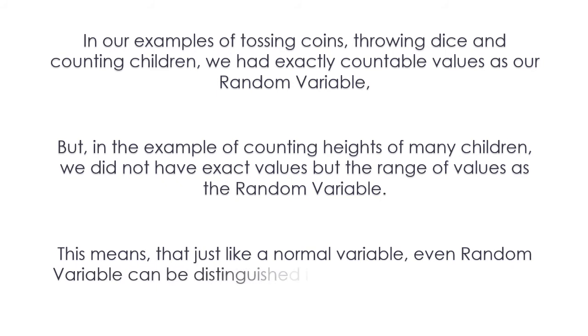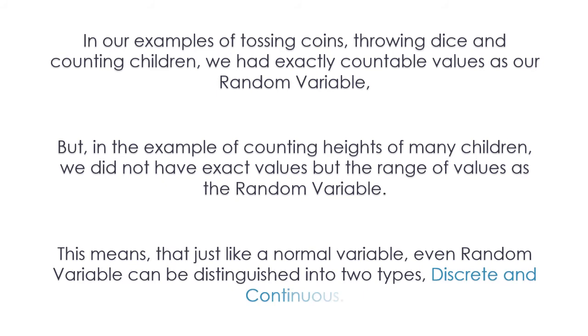Do you recall something which we studied in 11th, that just like a normal variable, even random variables can be distinguished between two types, that is discrete and continuous. I hope you guys are ringing some bells here. The discrete random variable and the continuous random variable, which we studied in 11th as discrete variable and continuous variable, part of a grouped data. Let's understand them in detail.